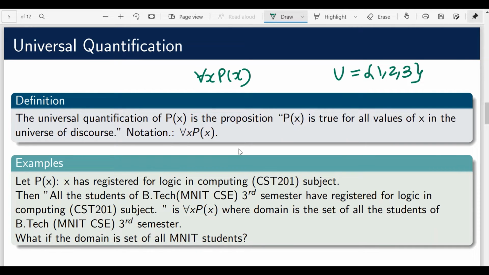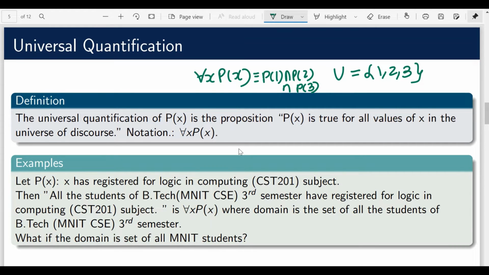Then the equivalent version of this universal quantification is P(1) and P(2) and P(3), the conjunction of P(1), P(2) and P(3). This is equivalent to saying that P(x) is true for all values of x in the underlying domain U.